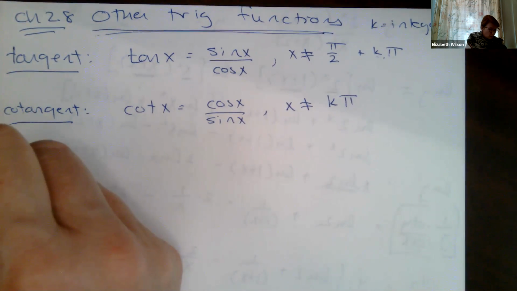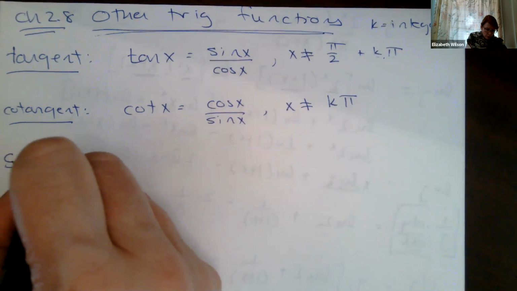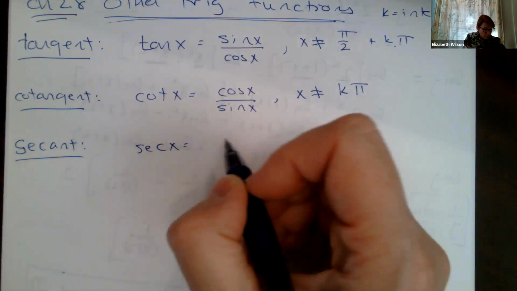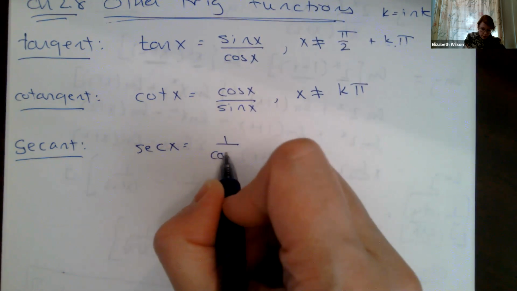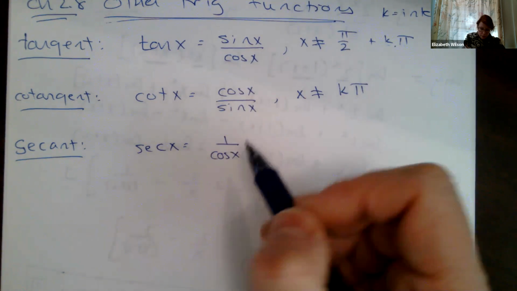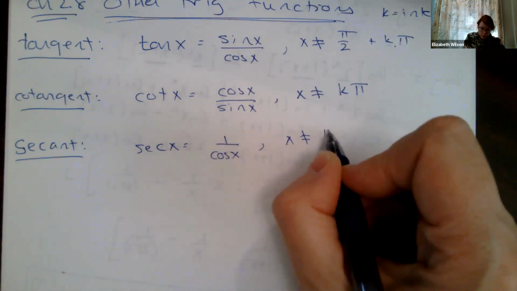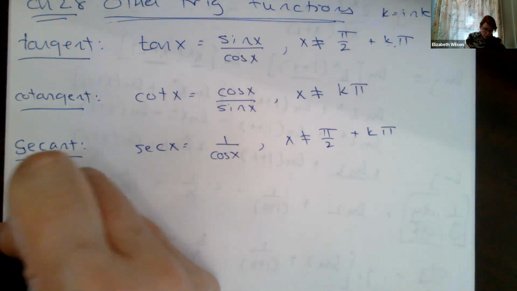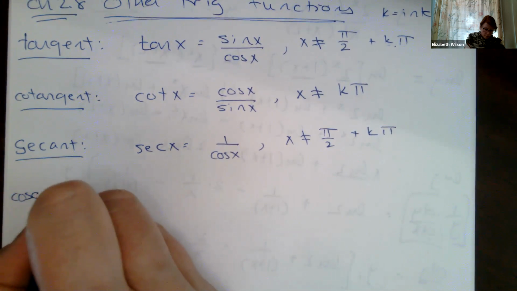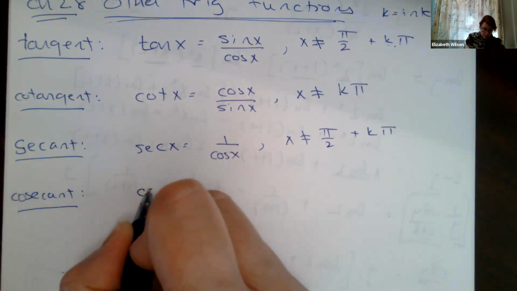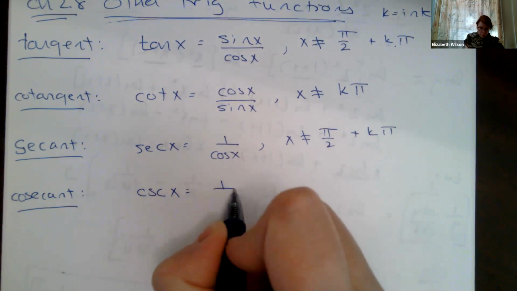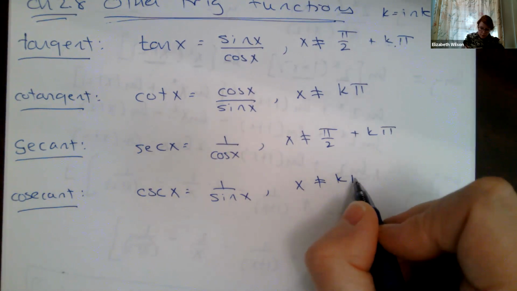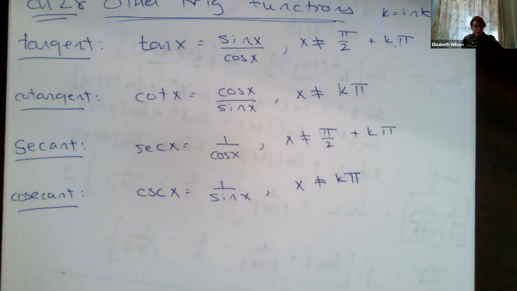And then my secant, we'll do secant first. Our secant function, we write it SEC, secant of x, is 1 over cosine of x. So again, where was our cosine equal to 0? I have to exclude those values, pi over 2 plus k times pi, because it repeats again and again. And then the cosecant function, CSC, cosecant of x, is 1 over sine. So again, x can't be equal to k times pi. Those are the exclusion values.